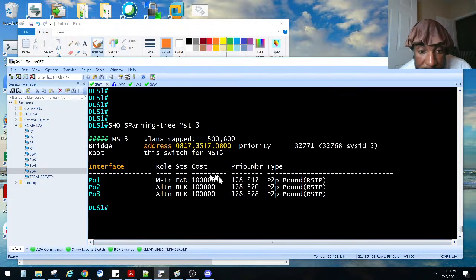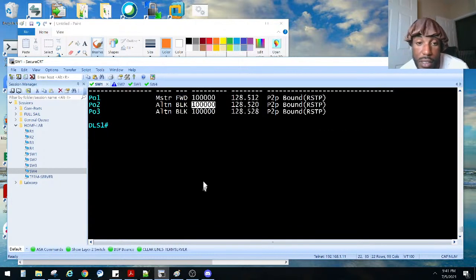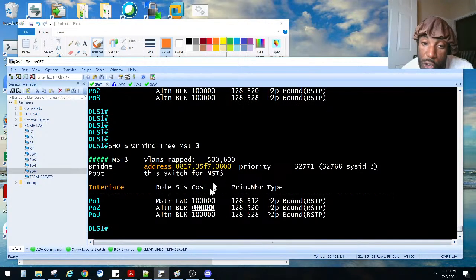Again, it said the cost was that. I think that is the short version. They want us to configure it to be the long version. Short is 16-bit, long is 32-bit. I know it sounds confusing, but that's exactly what they said here, and I'm trying to explain it as best as I can. Notice it says 100 there.